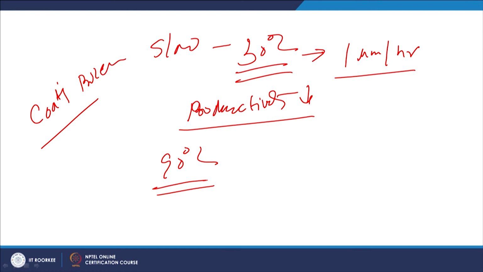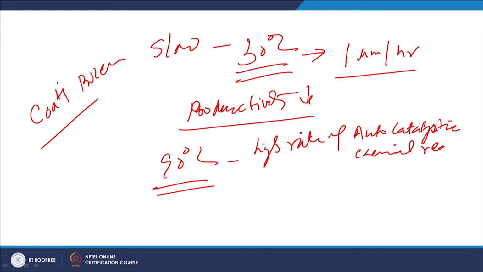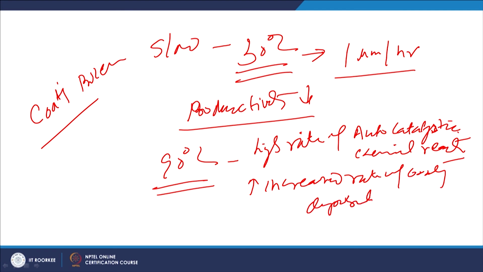Say, use of a temperature like 90 degrees centigrade for the solution will facilitate a high rate of the autocatalytic chemical reactions for increased rate of coating deposition, and this increased rate helps to develop the coating at the rate of 10 to 20 micrometer per hour.